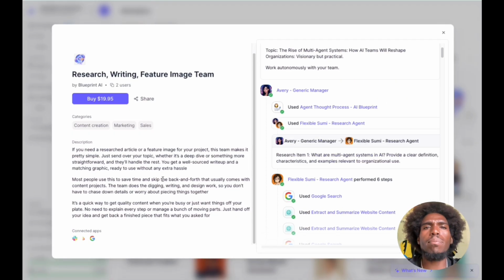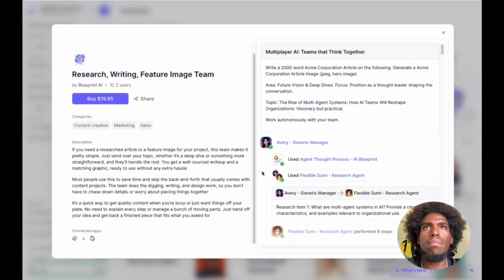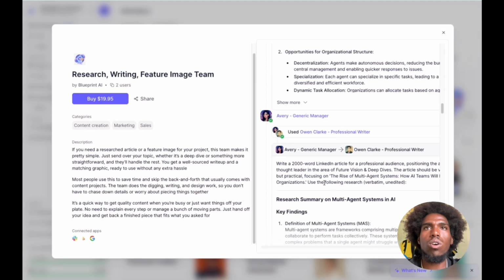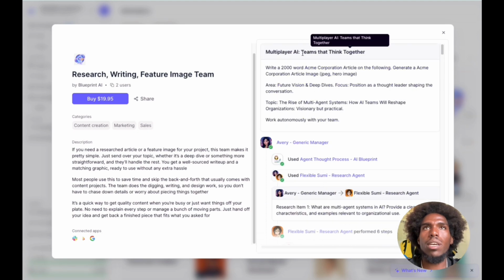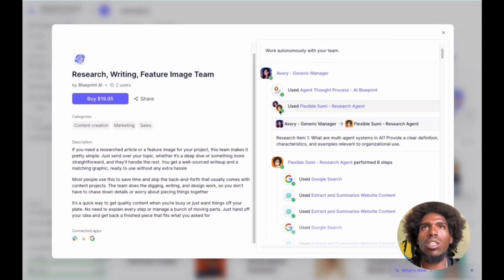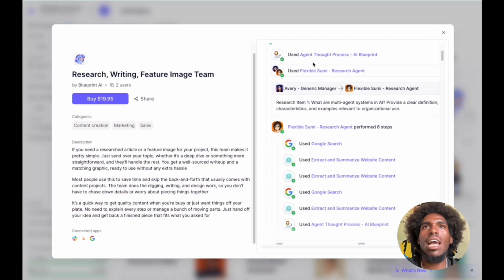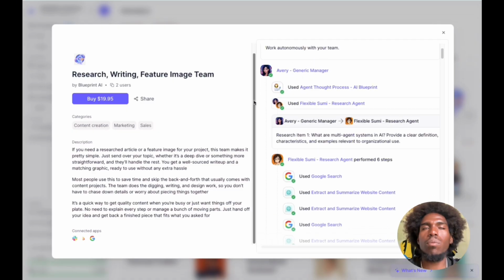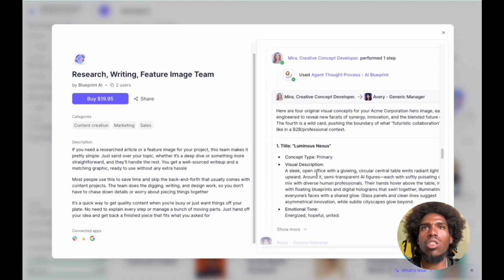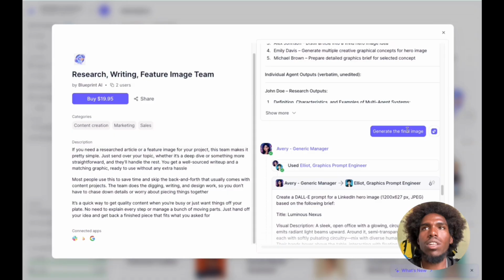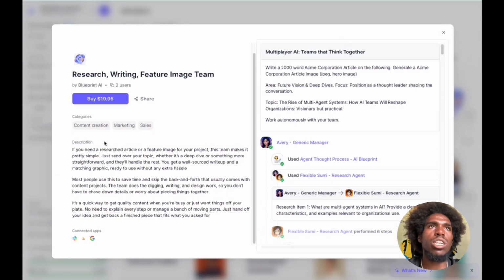So okay, I thought it would let me see more details about these different agents, which this one does. So let me see, what is this, like examples? Multiplayer AI team that thinks together, right? A 2,000 word. I mean, this looks like just the workflow. So this is the prompt, obviously, and this is the process that the agent goes through to get everything done. That's what this looks like here. The thought process or chain of thought. Generate the final image. This is just an example of what the agent can do. 2 users. Okay, pretty cool.